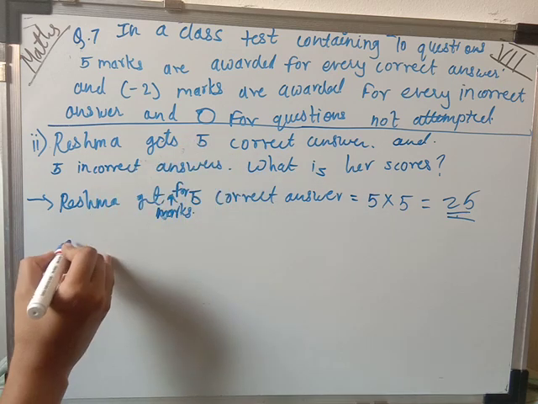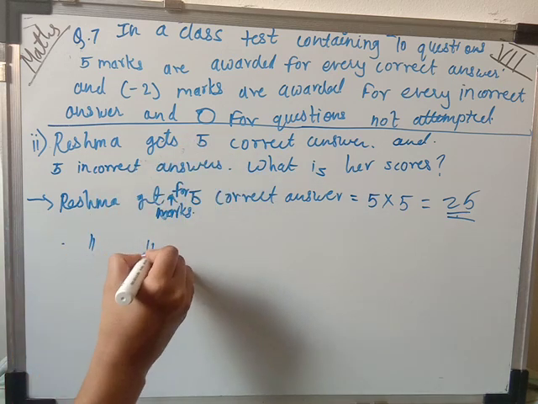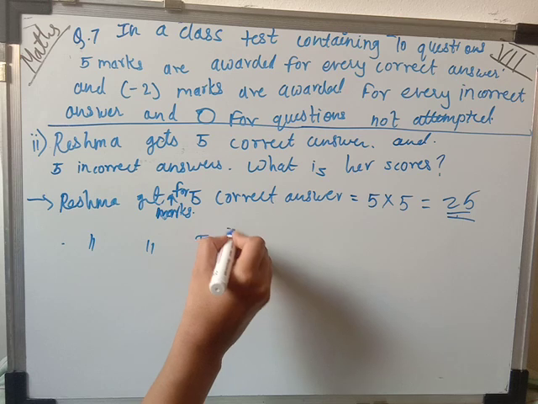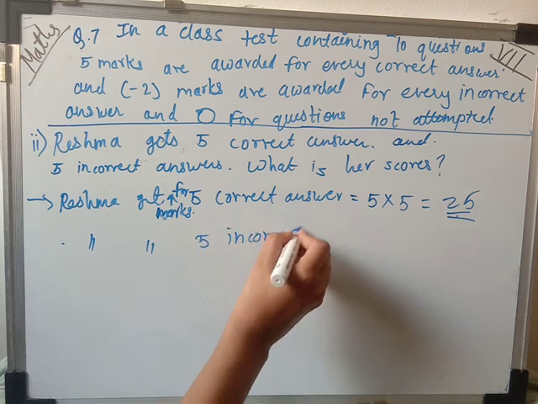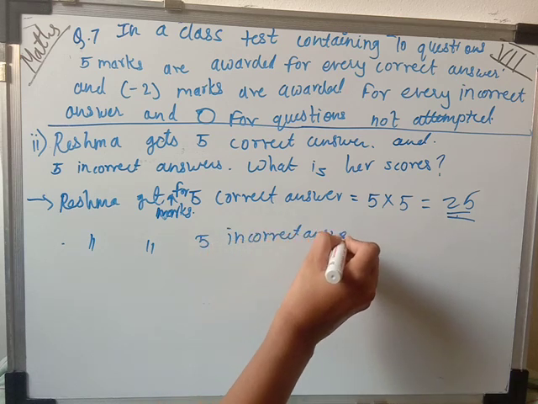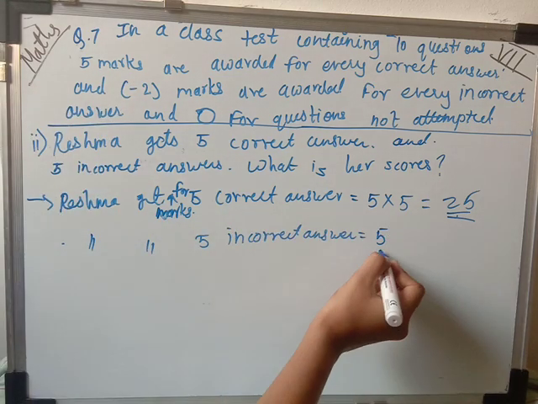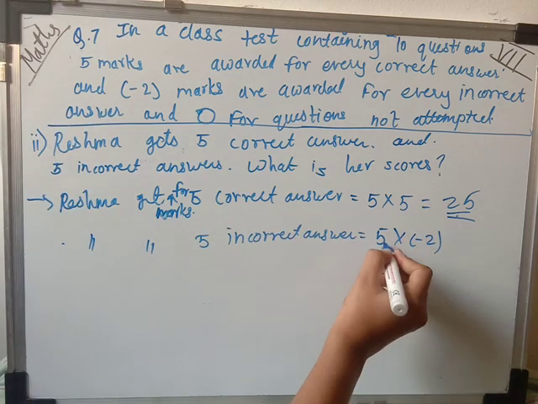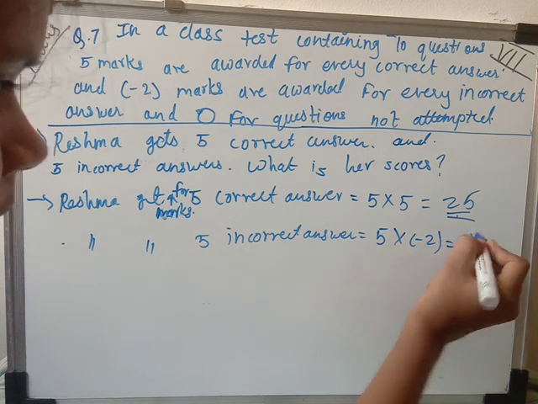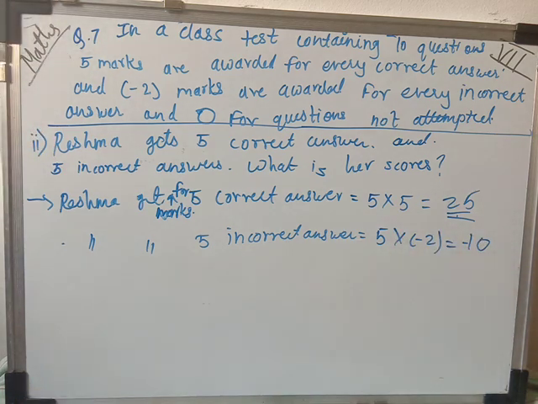Again, Reshma gets marks for 5 incorrect answers. For one incorrect answer, minus 2 is there. So for 5 incorrect answers, 5 twos are 10, and we have to give a minus sign, because with one negative and one positive integer, the product is always a negative integer. Now let's put them in equation form, so we'll get the answer.